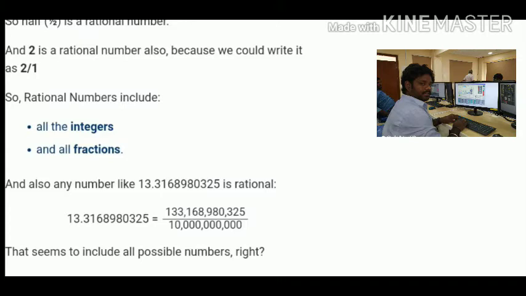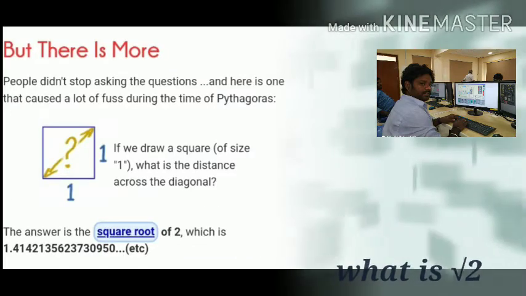And 2 is a rational number also because we can write it as 2 by 1. So rational numbers include all the integers and all the fractions. I gave one more example of 13.31 divided by something.